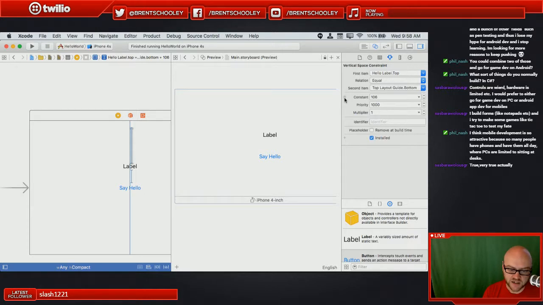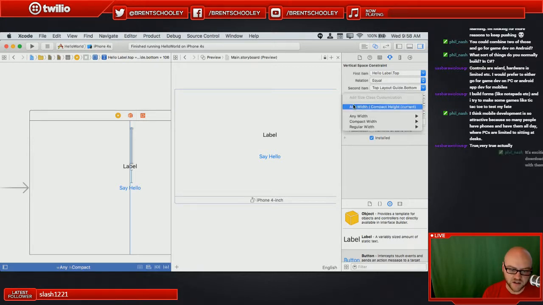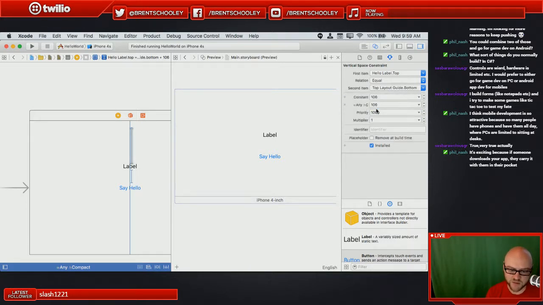And the way we do that is there's a little plus. So right now we're 106 from the top layout guide. And I say that in this compact height, which is what we're currently looking at, I actually want it to be 40 from the top. So we'll make it a big difference. So if I just add that constraint setting and change this to 40, it moves up. And notice that the button also moves up.